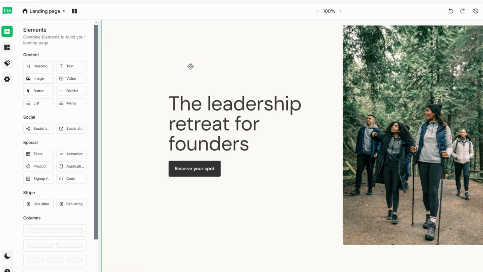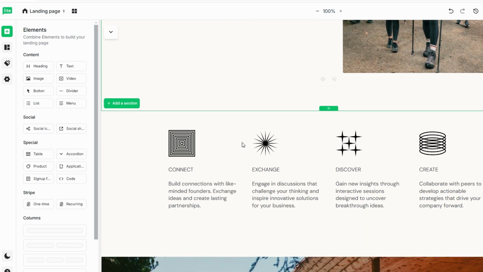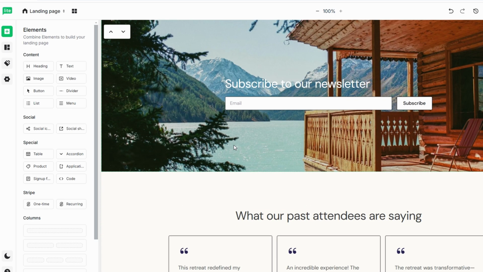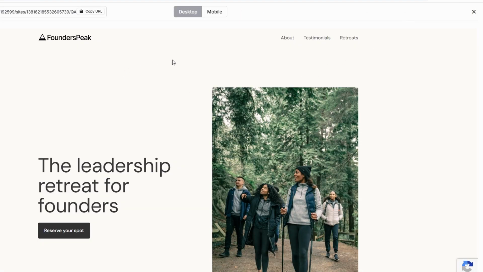You can also add a countdown timer to create urgency for limited time offers or a testimonials section to showcase customer reviews. Once the page design is complete, click Preview to check how it looks on both desktop and mobile devices. This ensures that the layout is optimized for any screen size.